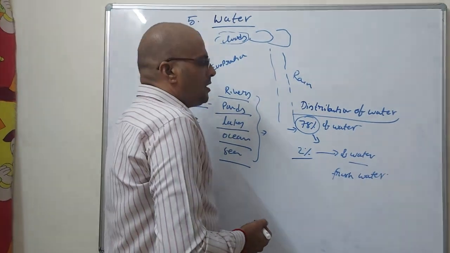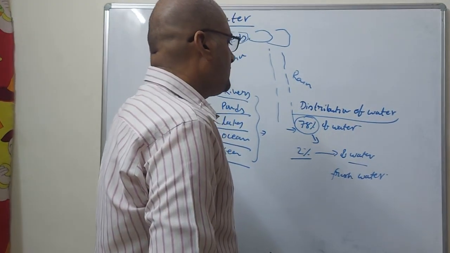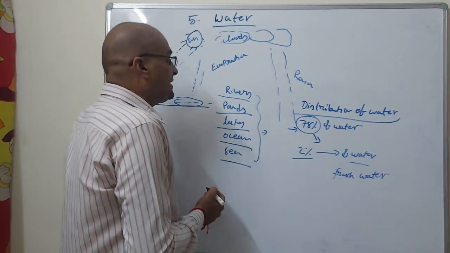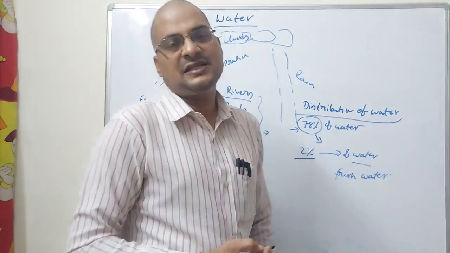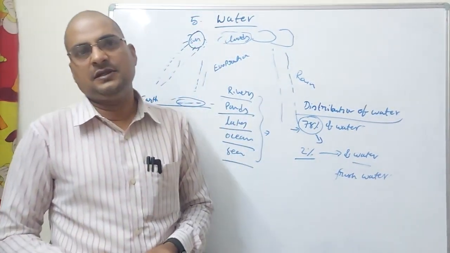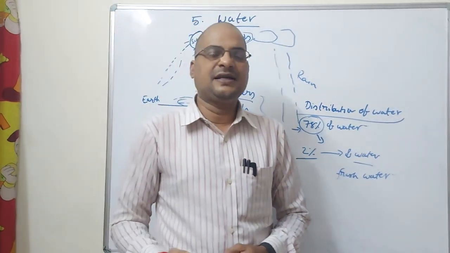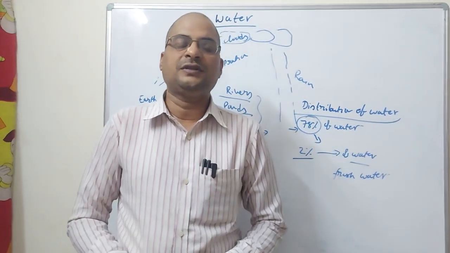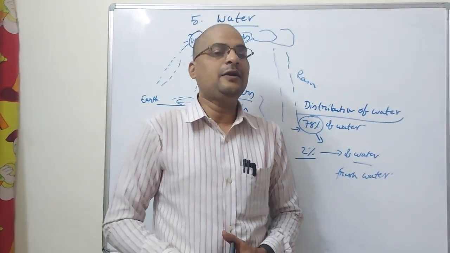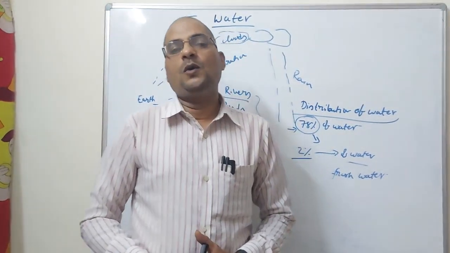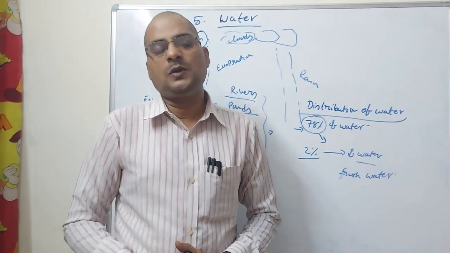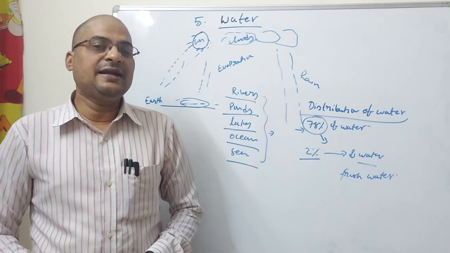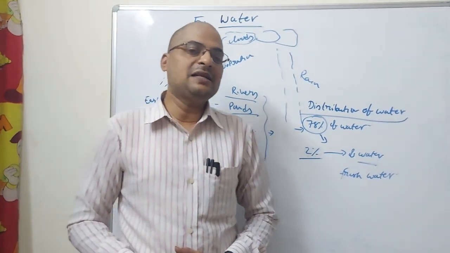All the remaining water is salty, it has salinity. Salinity is not useful for agricultural and domestic purposes. Only 2 percent of water is useful for domestic and agricultural purposes.